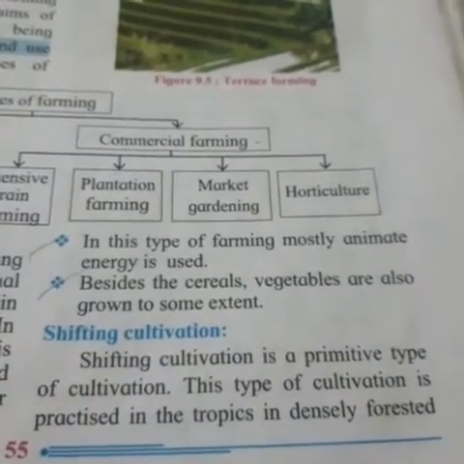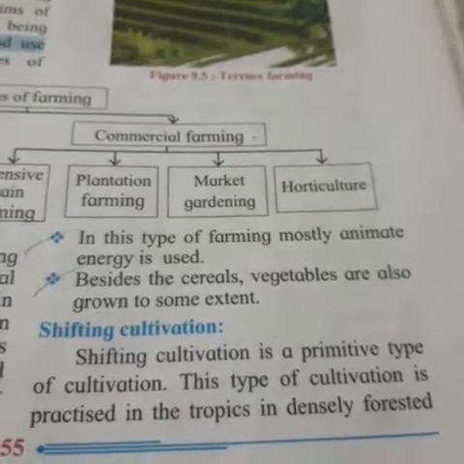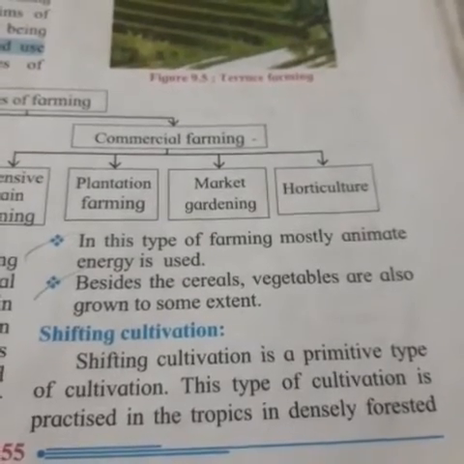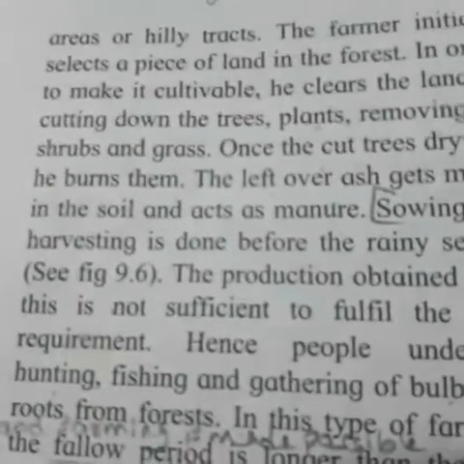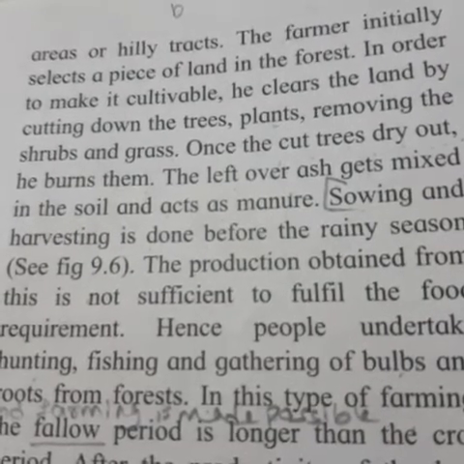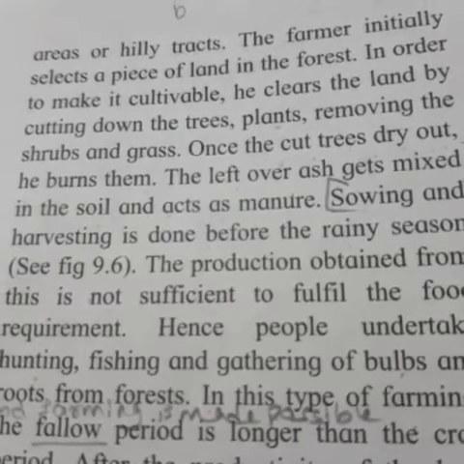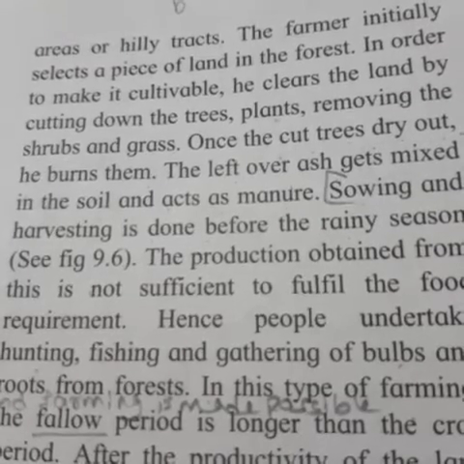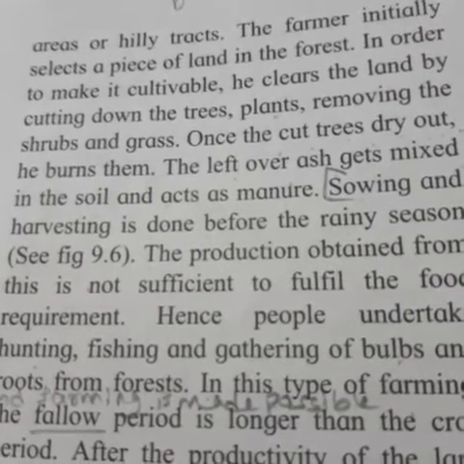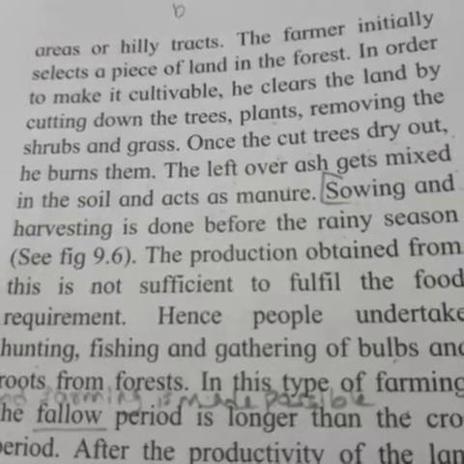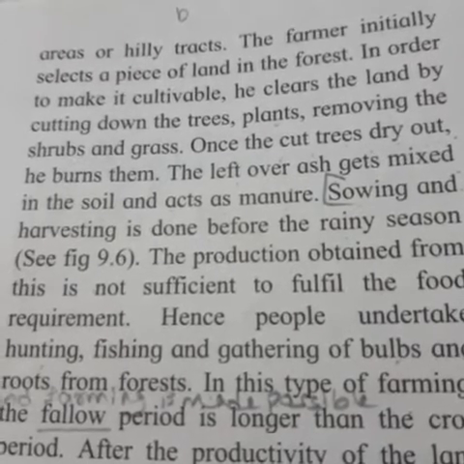Now, this is shifting cultivation. Shifting cultivation is a primitive type of cultivation. This type of cultivation is practiced in the tropics in densely forested areas or hilly tracts. The farmer initially selects a piece of land in the forest. In order to make it cultivable, he clears the land by cutting down the trees and plants, removing the shrubs and grass. Once the cut trees dry out, he burns them. The leftover ash gets mixed in the soil and acts as manure.